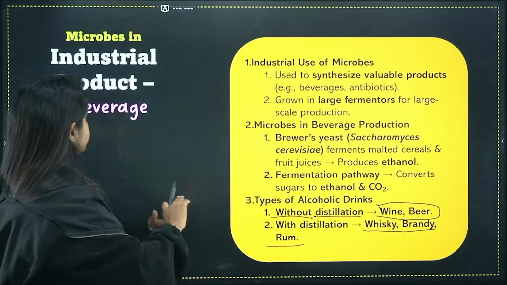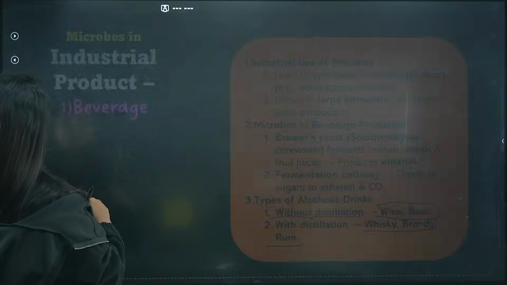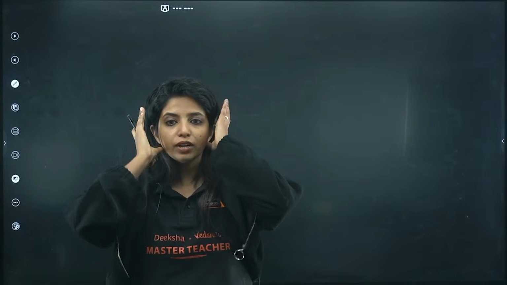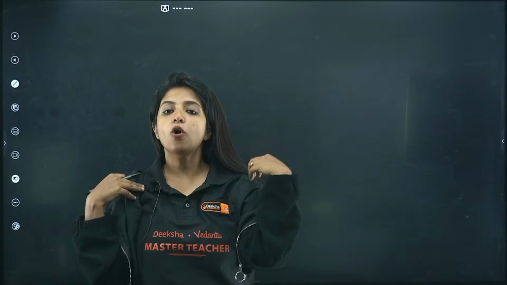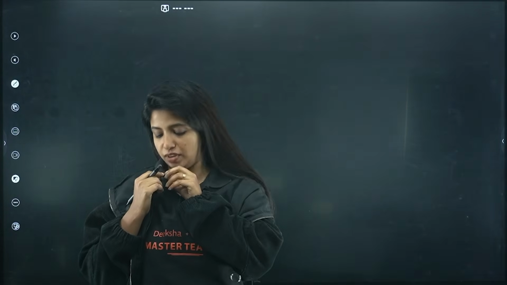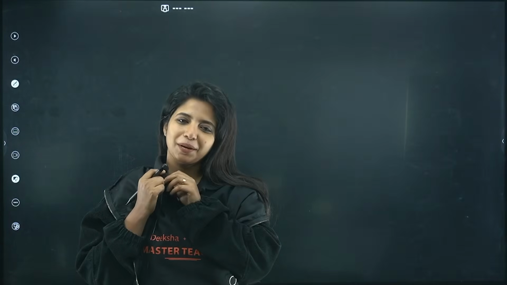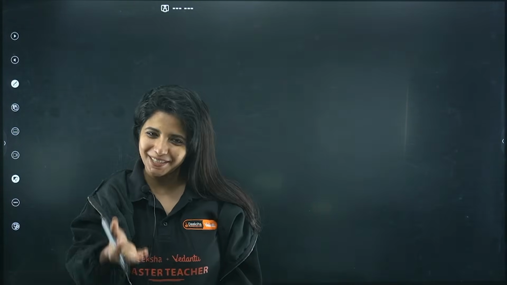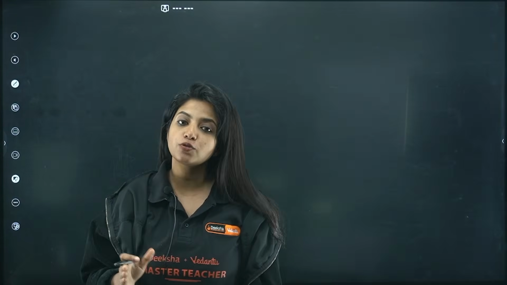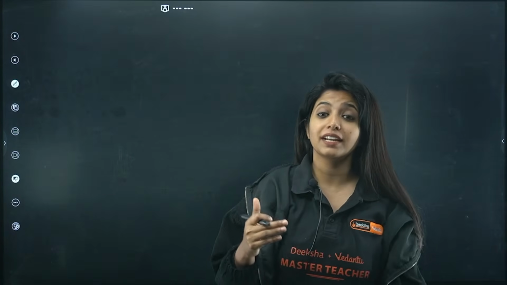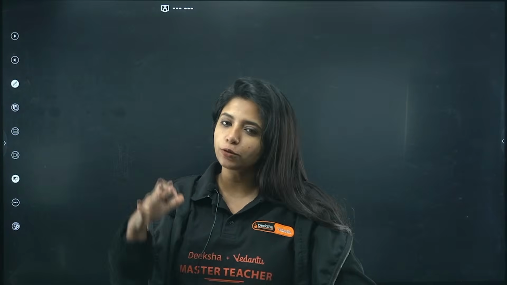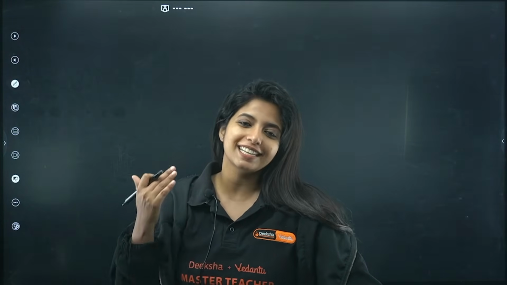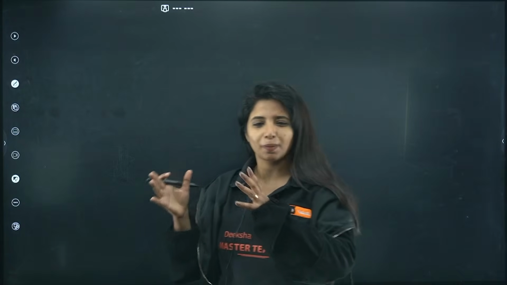Okay, fine. Now, microbes in industrial products. The first industry is the brewery industry. Over here you are going to use yeast. What do you call this yeast? The same type of yeast, not different. It is known as brewer's yeast, Saccharomyces cerevisiae itself. What does it do? It undergoes fermentation. Fermentation of what? Of malted cereals as well as fruit juices, to produce what? Ethanol as well as CO2 and so on, especially ethanol.